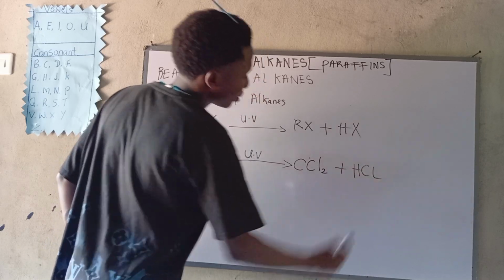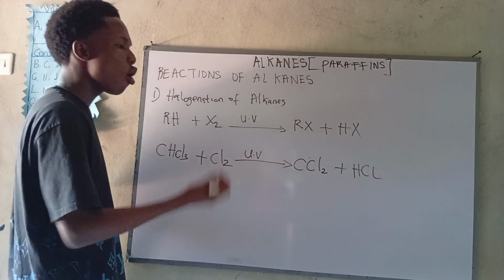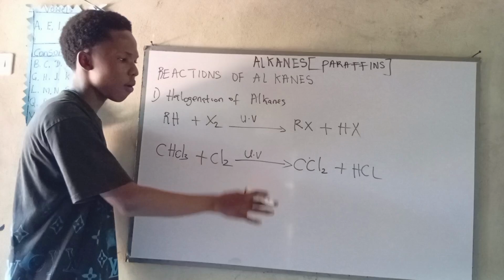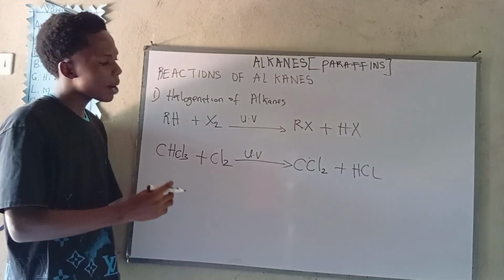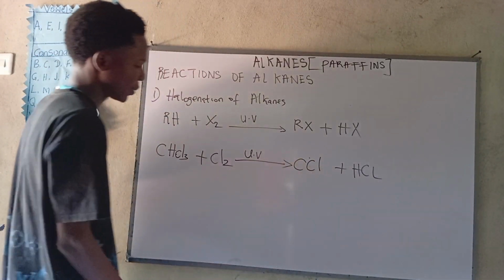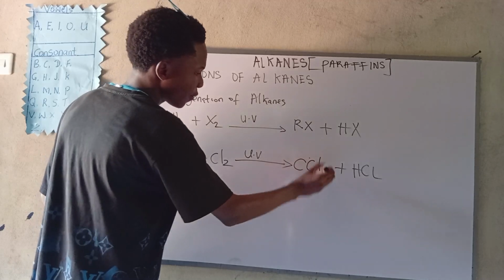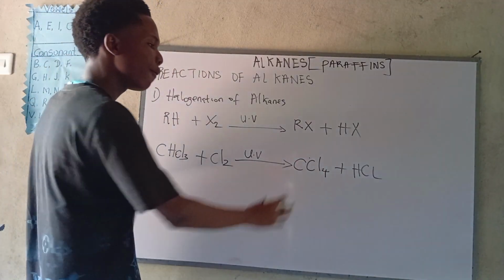And finally our HCl. Sorry, something is missing here. Remember, it's 4. Yes, there will now be 4 chlorines here.